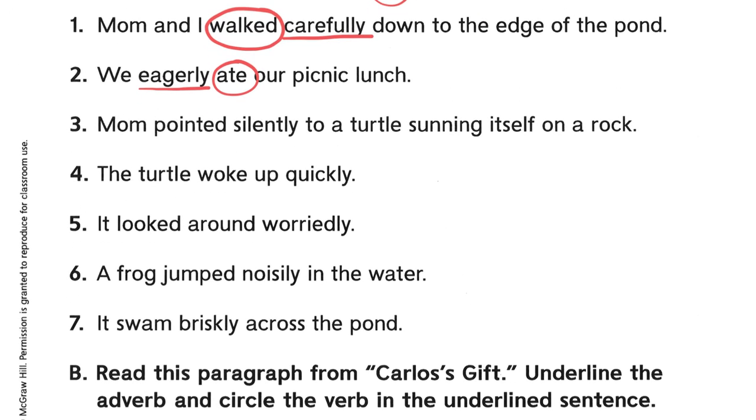3, Mom pointed silently to a turtle sunning itself on a rock. Now, there's more than one verb in this sentence because I see 2 actions. I see pointed and I see sunning. The only problem is, silently what? Did Mom silently point or did Mom silently sun?